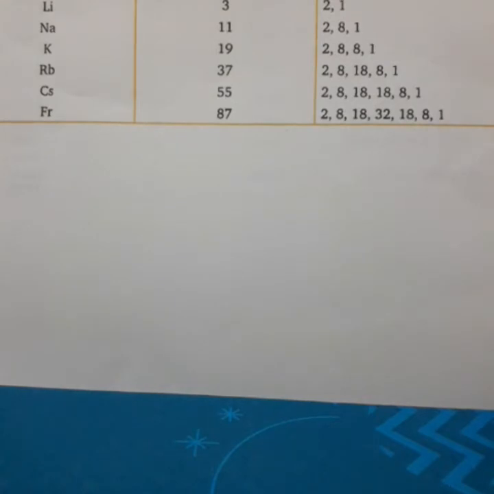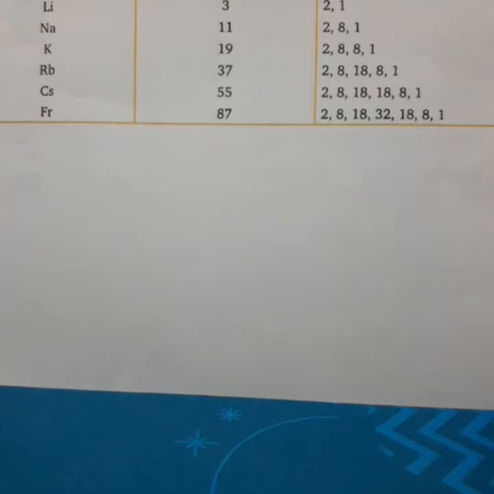So all elements contain same valence electron. Hence we can say that elements present in same group contain same number of valence electrons, and so they have similar properties, like they are known as alkali metals.